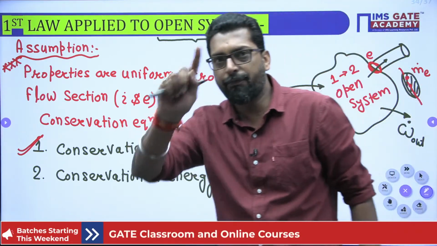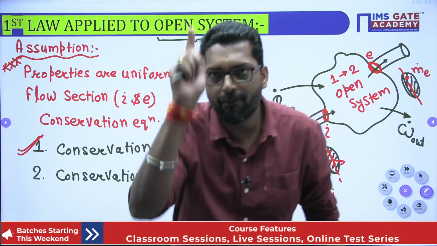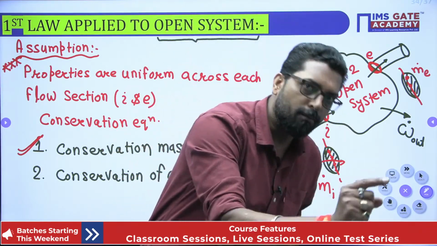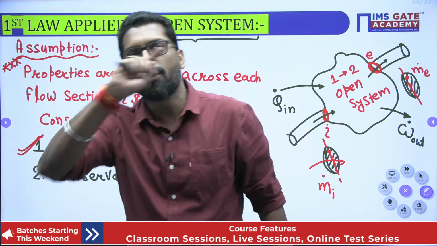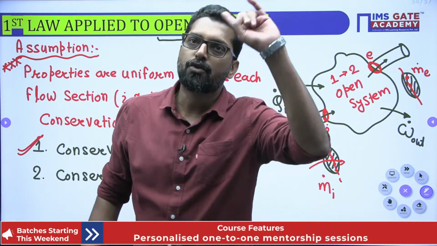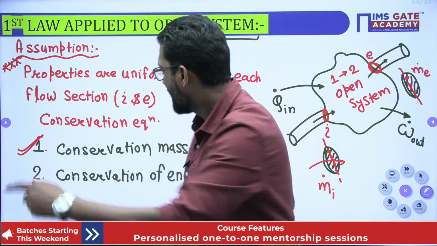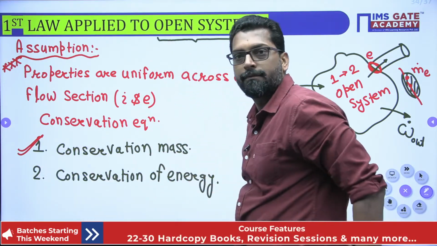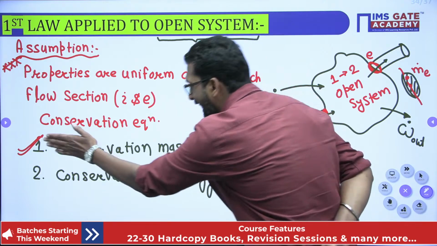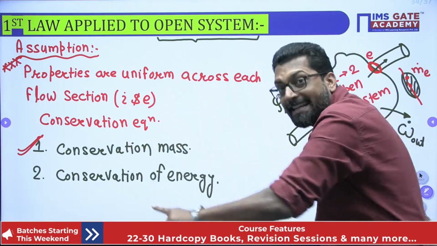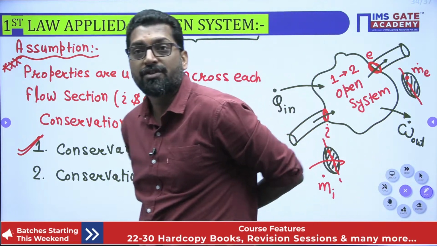So what is the difference while applying the first law of thermodynamics for the control mass system and the control volume system? Sir, for the control volume system, one extra component of conservation will be added, that is conservation of mass. If you disregard the conservation of mass, that analysis is the same as the closed system.